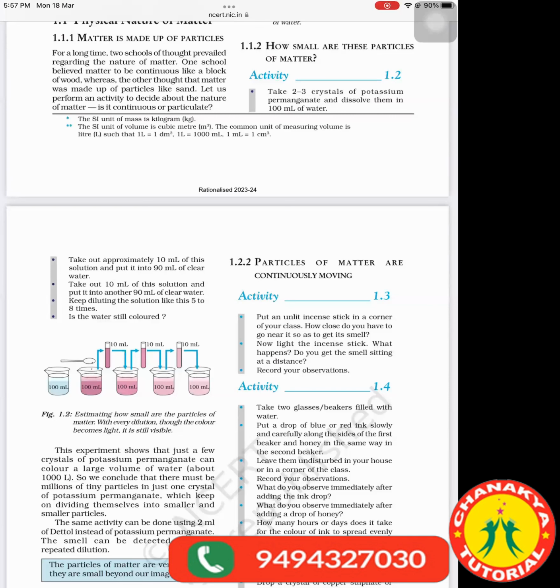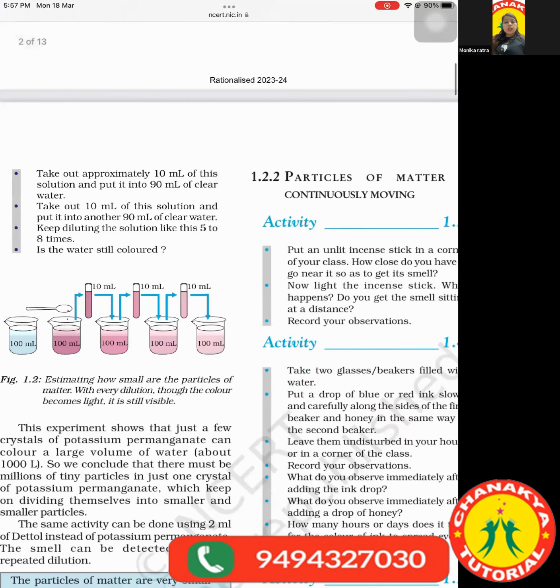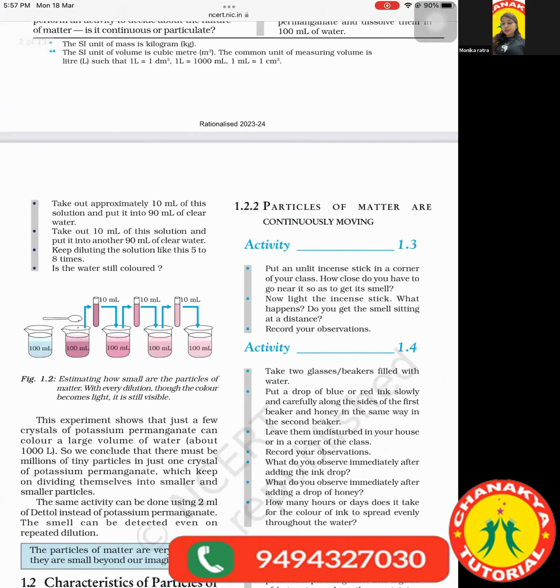Is the water still colored? So what is the answer? First of all, tell me, is the water still colored or not colored? Yes, ma'am, it is colored, and you can see this in the picture also. Okay, let's read further now. Sampath, you can read further.